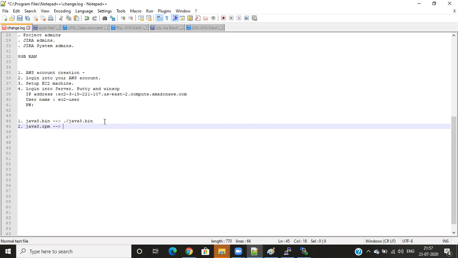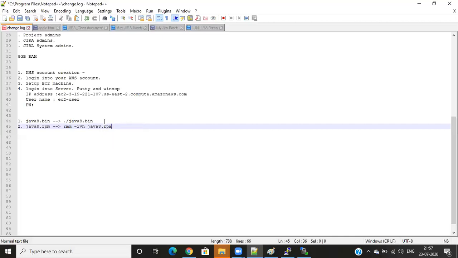For RPM, first I need to enter this command: rpm space hyphen ivh, space, Java 8 dot rpm.